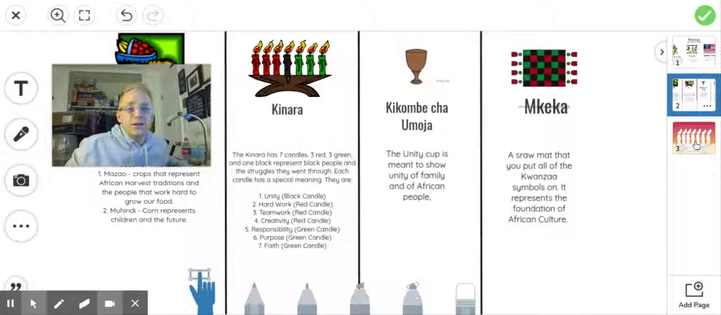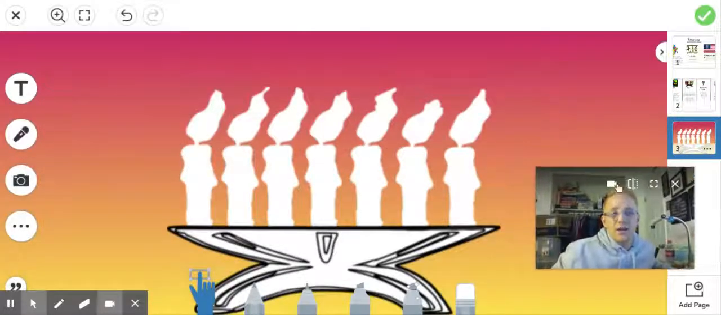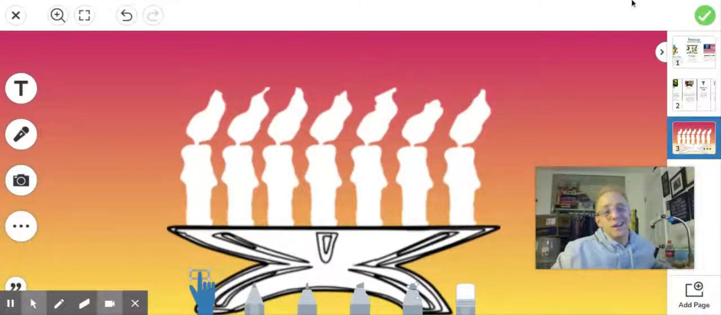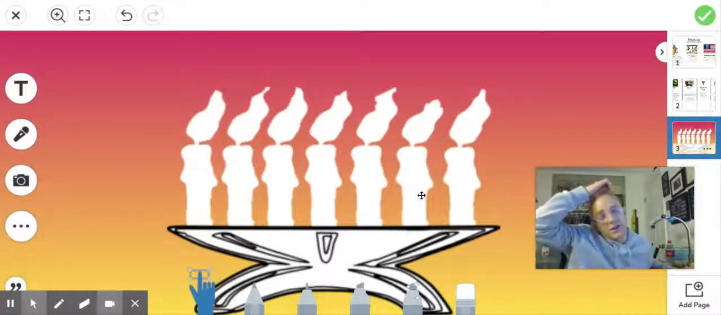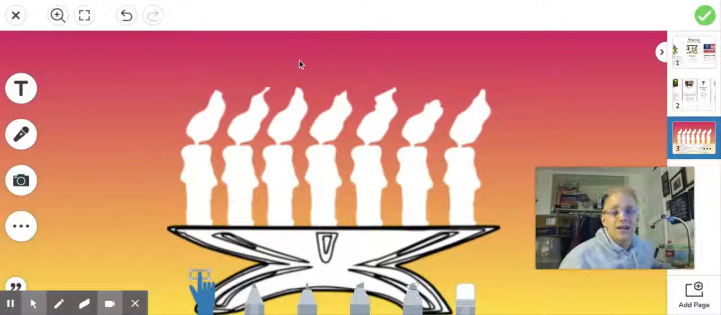Now, today, what I would like you to do, just as I had you do with Hanukkah, I'd like you to make your own kinara today. You see that we've removed the candles here, so you can draw in your candles, you can color candles, you can use shapes and put shapes in here. But I'd like you to add 7 candles, and that's why I left them there, so you can see that there are 7 candles. And I want you to decorate and show me your own kinara today for Kwanzaa.